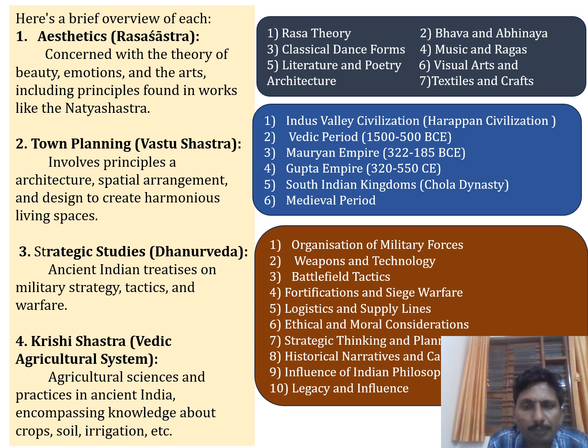Then the South Indian kingdom of the Chola dynasty; you are familiar with the Ponniyin Selvan movies related to the Chola empire. Then the medieval period. According to this time period, we want to explain architecture, spatial arrangement, design, harmony in living spaces, temples, and living civilization.